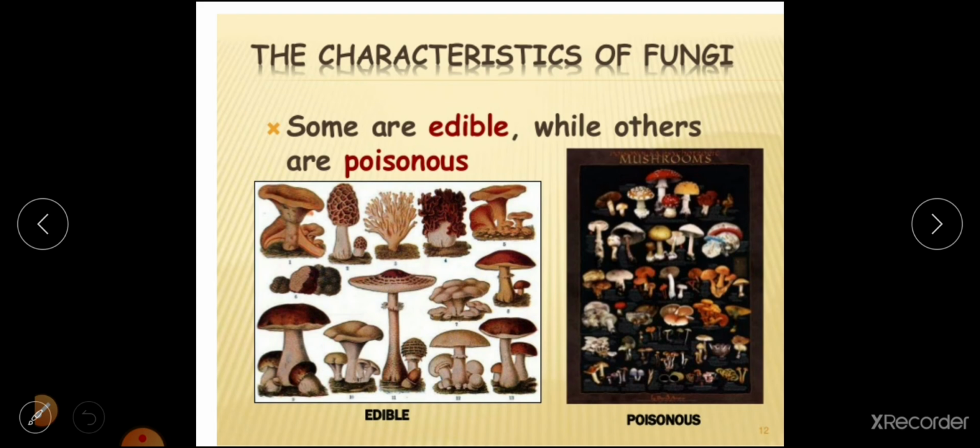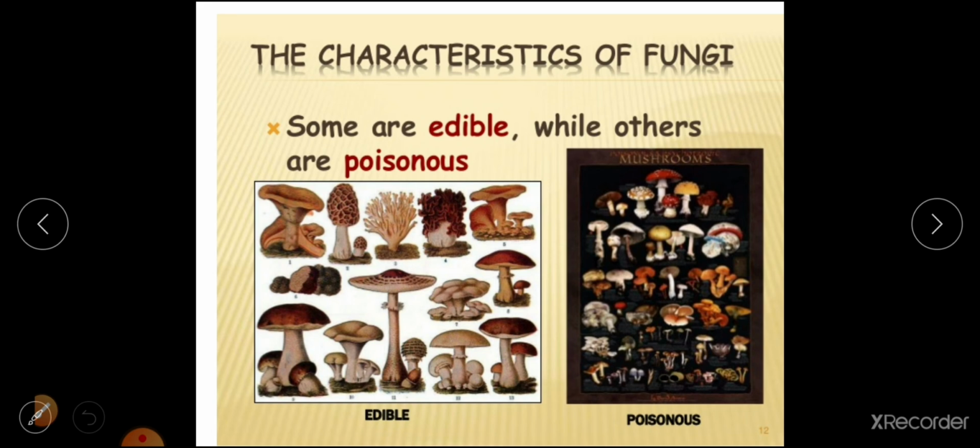And some fungi are edible while others are poisonous. In coming classes we'll study the entire classification, like which fungi are referred to as poisonous, in the sense we just cannot go near to it. Such are said to be poisonous, but one has to know what structure it will be and what kind of mushroom it will be when it is poisonous. If it is edible, we have so many edible fungi, mushrooms. It is purely on a vegetarian basis. We gain so much of nutrients, proteins, and carbohydrates also. It has good nutrient components. We are going to study nutrient components also in the fungi.